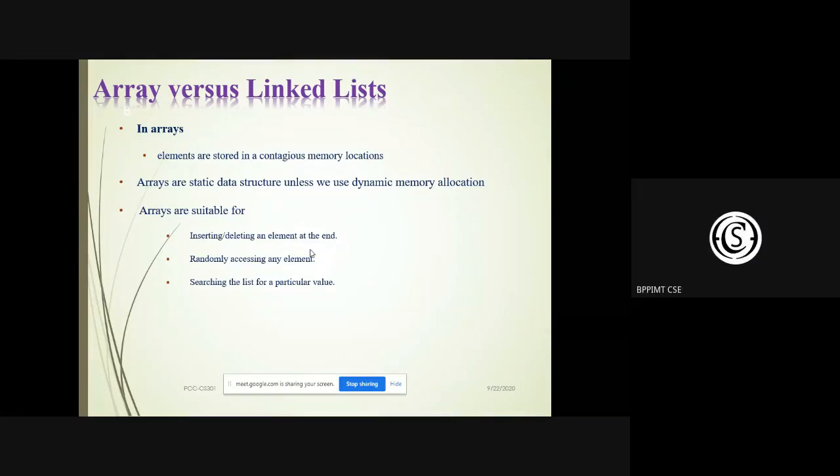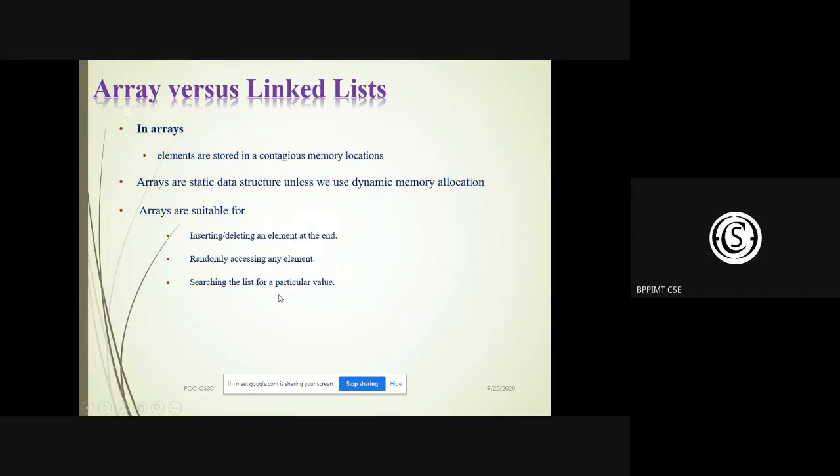That is constant time. You can delete or insert one single element, at either one end or another end, in constant time. That is order of 1. Randomly accessing an element and searching the list for a particular value will take order of n, your array size.